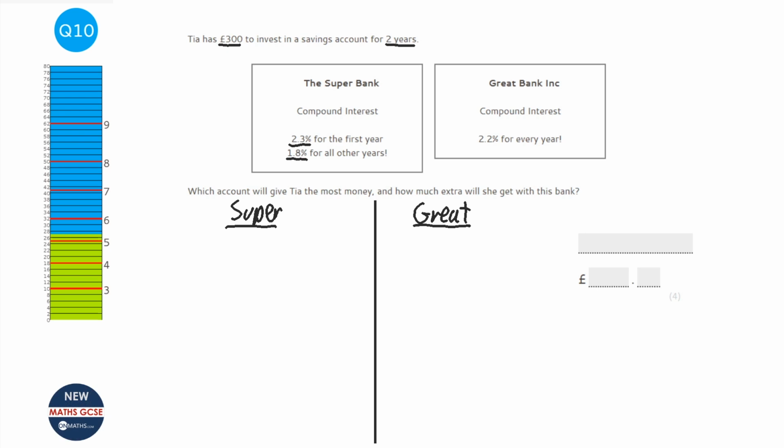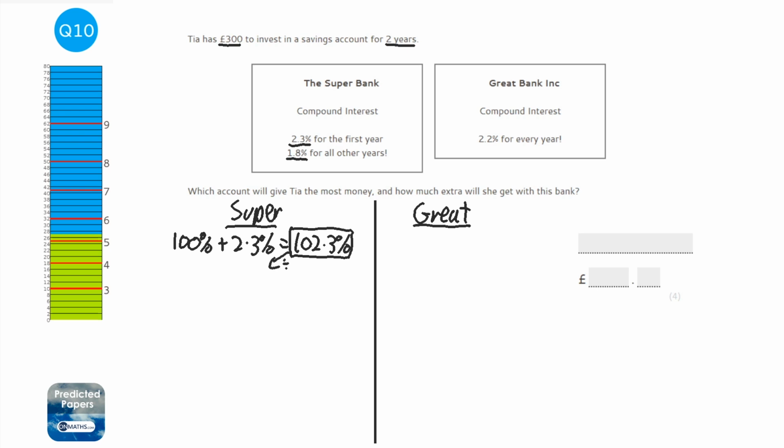Since this is the calculator paper, we use the multiplier method. So we start off with 100% always, and compound interest means we're gaining money, so we're going to go up by 2.3%, so that means we'll have 102.3%. So as a multiplier, what we do is we just divide that percentage by 100 to get it as a decimal, into what we call a multiplier, 1.023.